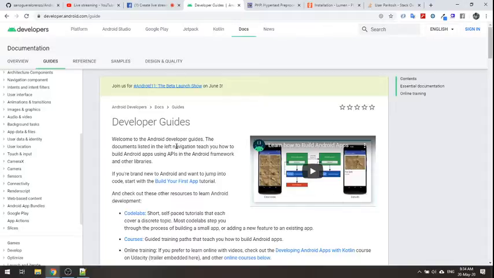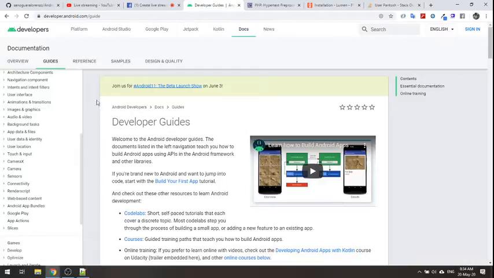So before we start coding, I would like to share a few resources and documentation pages from where we can get to know about the technology. Okay, so first we'll discuss the Android part and then we'll go on to PHP. Whenever we want to know certain language constructs or certain components, we can directly go to the documentation.